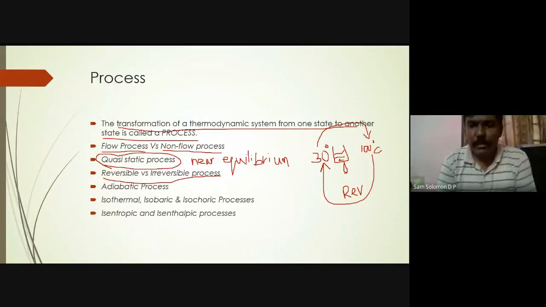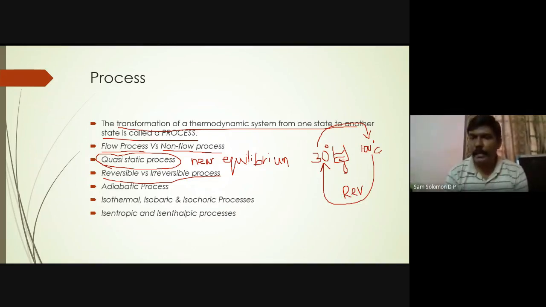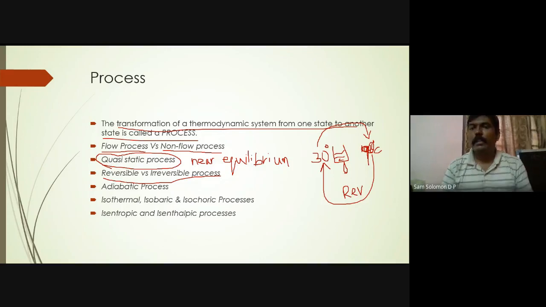One doubt from Kaushik was whether some amount of water will be lost as vapor or not. So to counter his argument, I am not heating it to 100, I am just heating it to 90. At 90, you will not allow the water to become steam, right? So it is just sensible heat. You are just raising the temperature of water to 90 degrees centigrade, and then from 90 to 30.